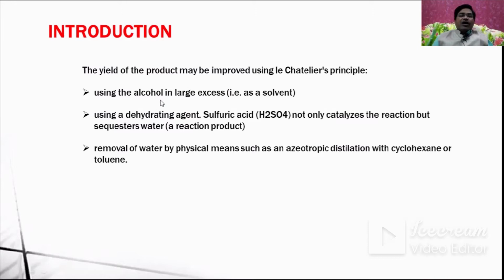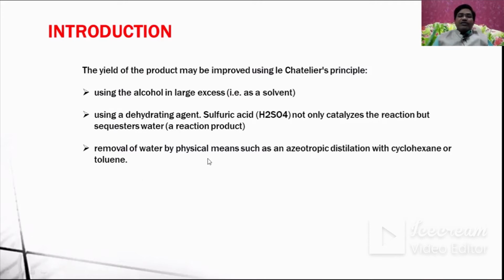Using the alcohol in large excess helps, because it is used as a solvent also. Using a dehydrating agent like sulfuric acid not only catalyzes the reaction but also sequesters water, that is, water can be removed because it acts as a dehydrating agent.